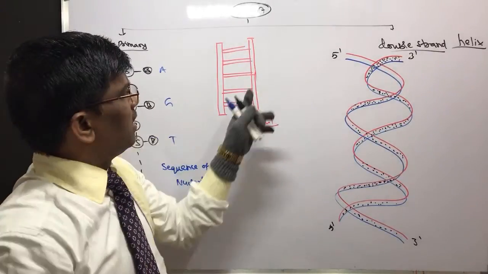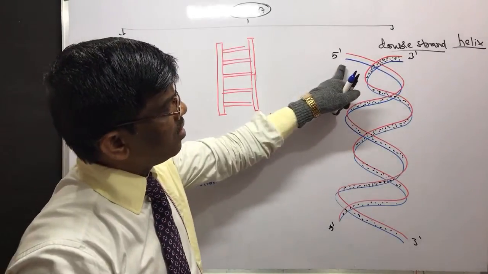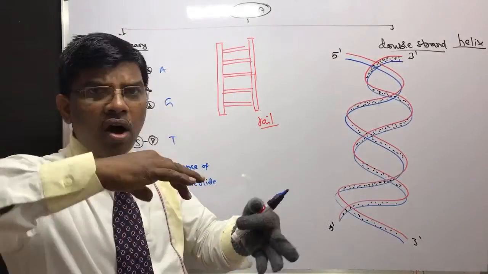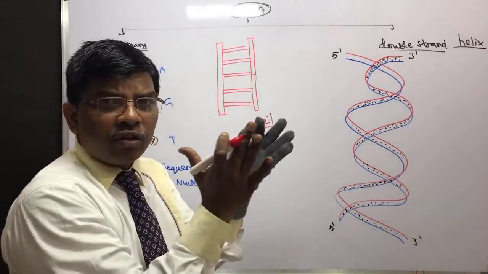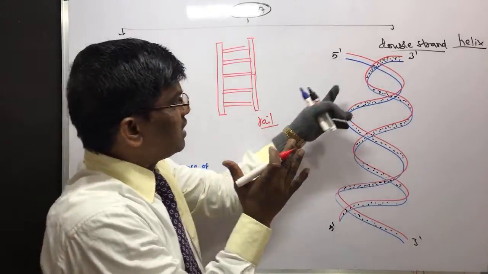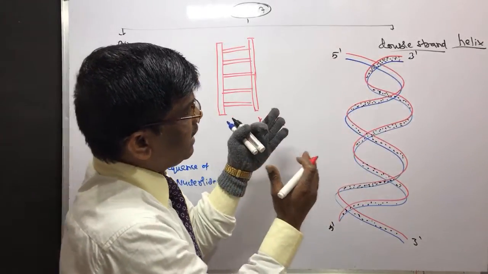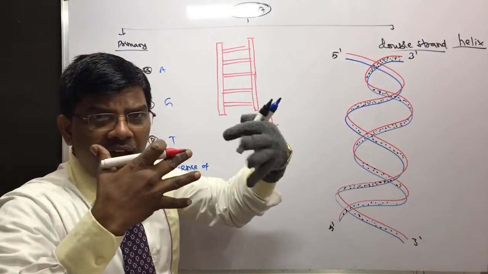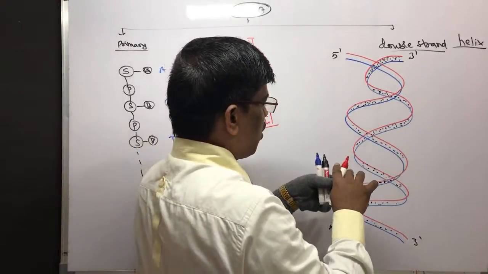This is one rail and this is another rail of the ladder. The two are attracted and packed close to each other. This is one molecule, this is another molecule, but these two are bonded by hydrogen bonding.